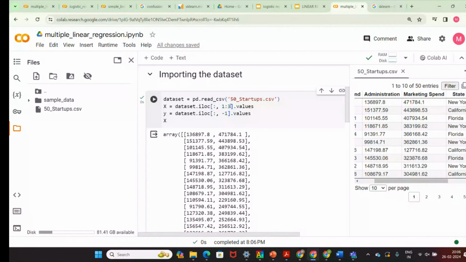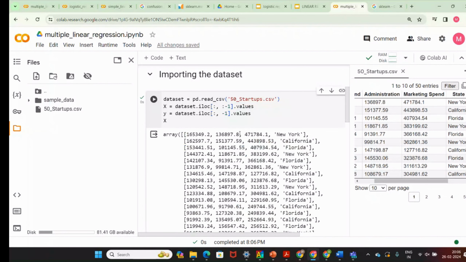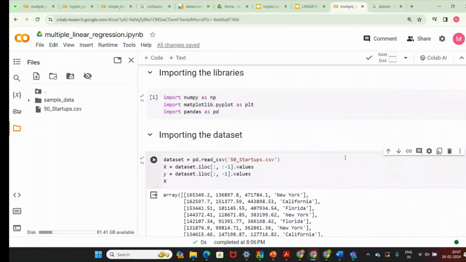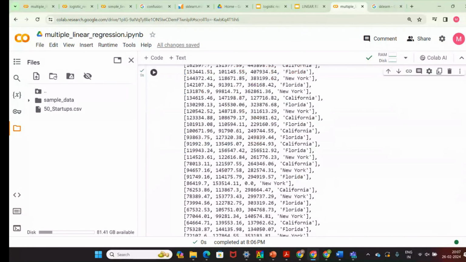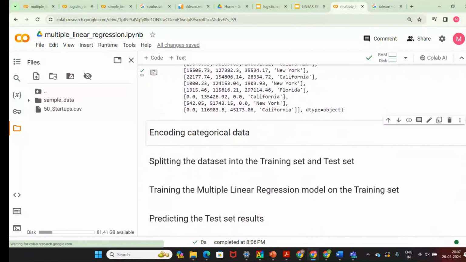So now I am interested in all the values, so that's what I am giving -1, that is, except the last one. All the others I am taking. So are you able to understand this iloc function? Because you may be interested in some other data set if you are taking this, so you need to do that.